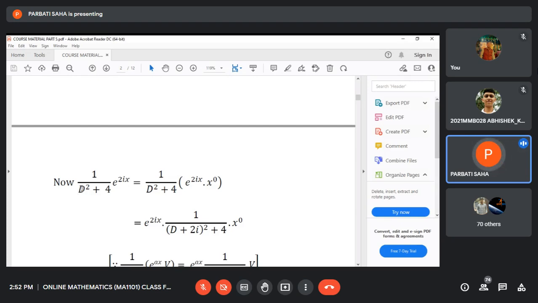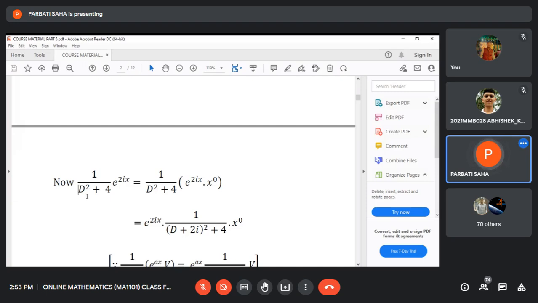You see, D is replaced by 2i means minus 4, because 2i whole square means minus 4. So minus 4 plus 4, the denominator again becomes 0. So you cannot use this rule directly. Then what do you have to do? You have observed this situation.